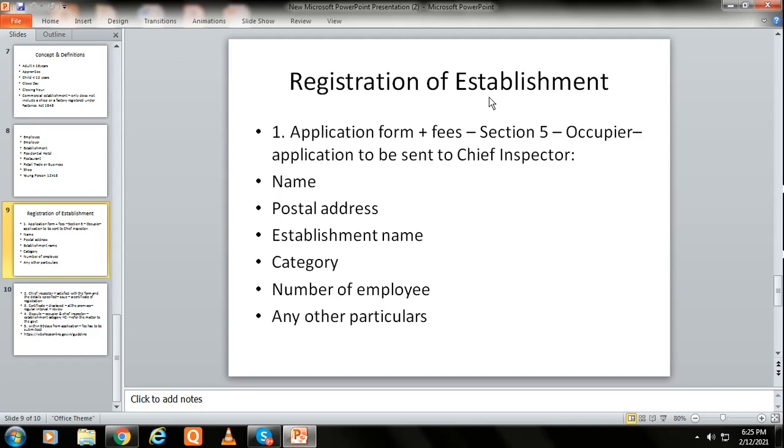That means the definitions are different for eating house as well as for a restaurant. The occupier also needs to mention the number of employees working about the business of the establishment and such other particulars as may be prescribed.